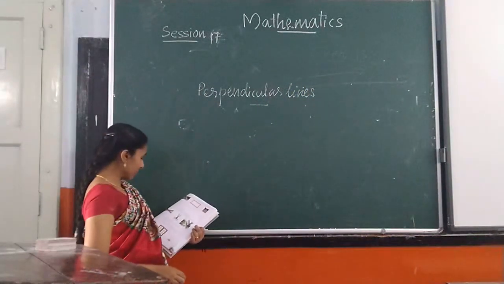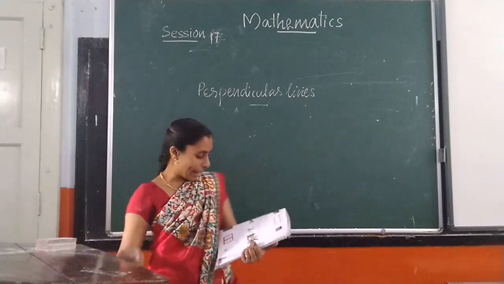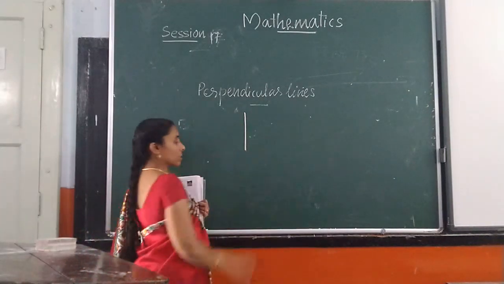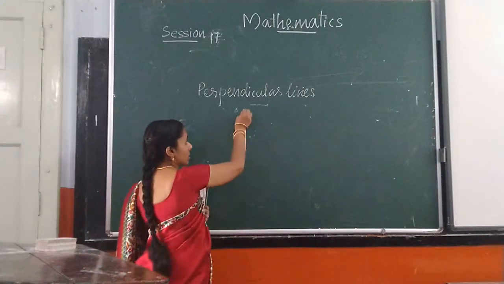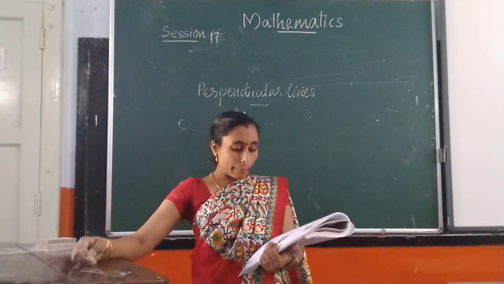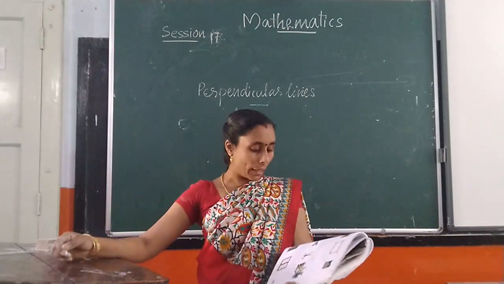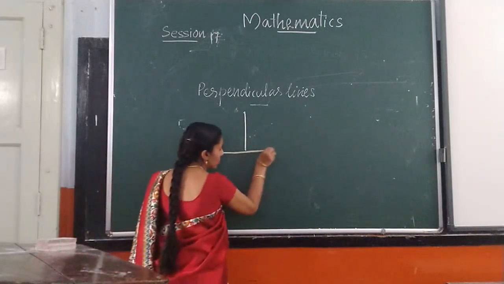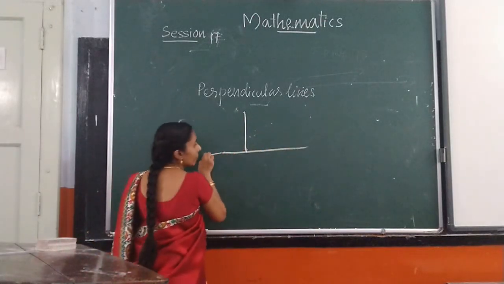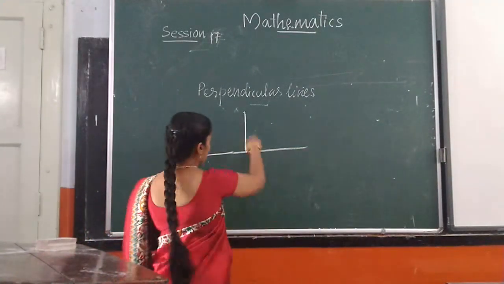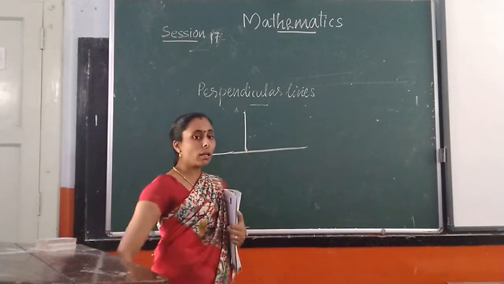How can we get them? When a vertical line or line segment meets a horizontal line or line segment. Here I am drawing a line segment. This is a line segment because it has two end points, and it meets a horizontal line segment. Now it is a perpendicular line.